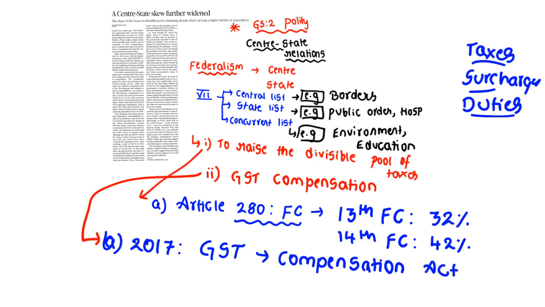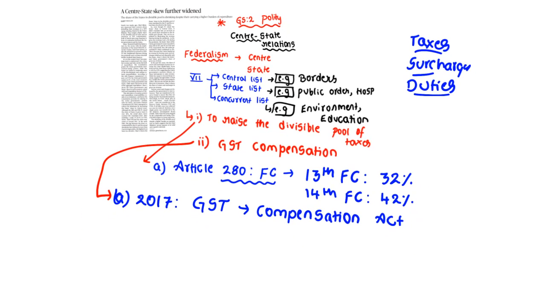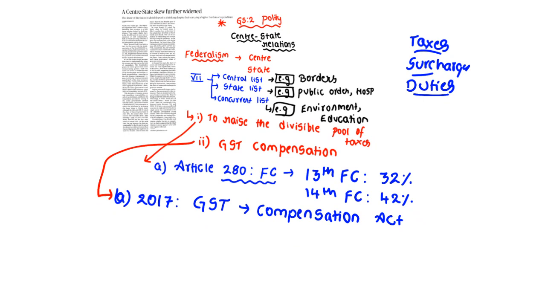Under this GST Compensation Act, the state governments who lost revenue because of the implementation of GST would be compensated 100%. But they said we will provide this compensation for 5 years only. Clear? 5 years only. So 2017 to 2022, and in this July it was stopped.